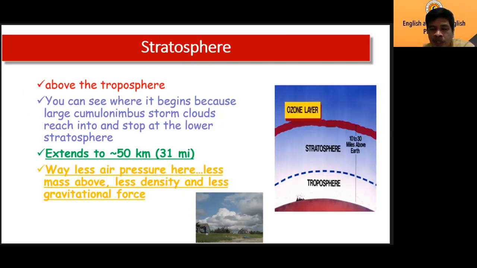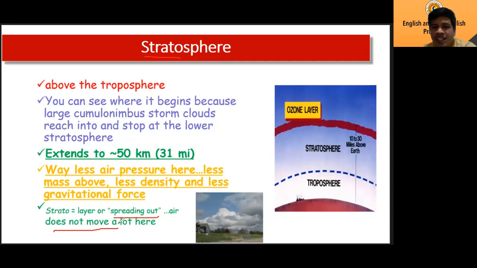Another one: the word strato here means spreading out, or air does not move a lot here. The air does not move a lot compared to the troposphere, where the air moves a lot. In the stratosphere, the air does not move a lot.